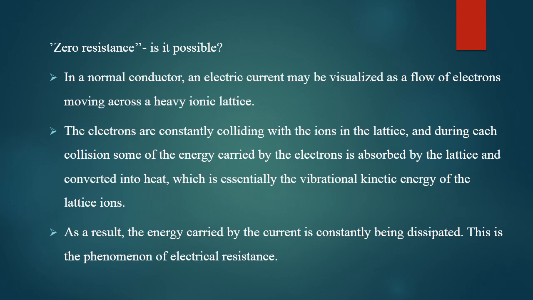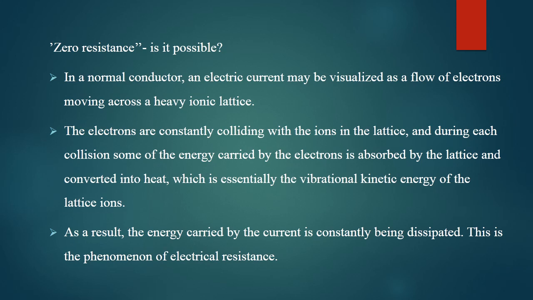In terms of material science, the electrons move across the heavy ionic lattice, and while moving there is an interaction between the lattice ions and the flow of electrons. We call that electrical resistance.